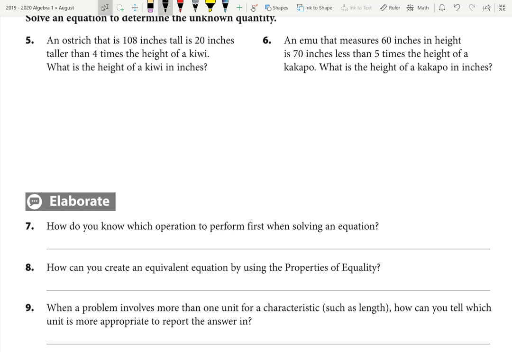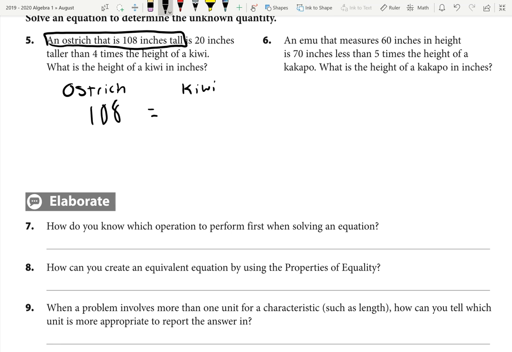We're comparing the ostrich with the kiwi. Now, one of these things we already know the height of. We already know that the ostrich is 108 inches tall.